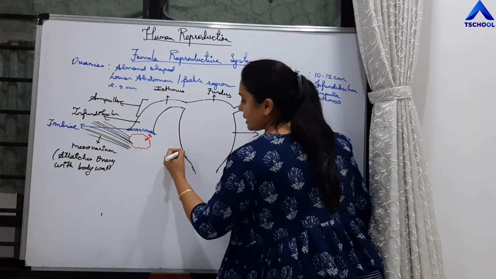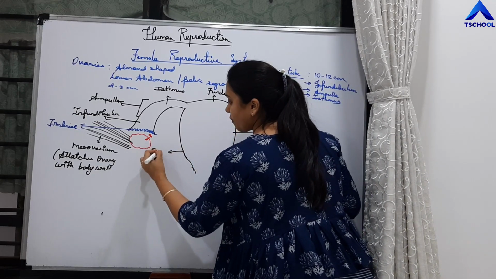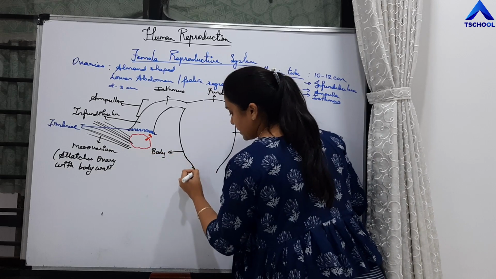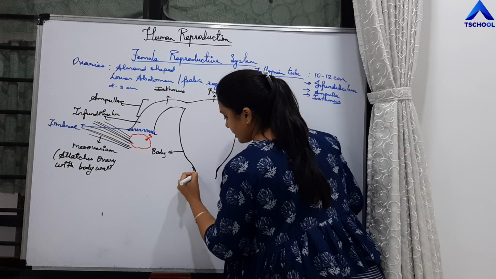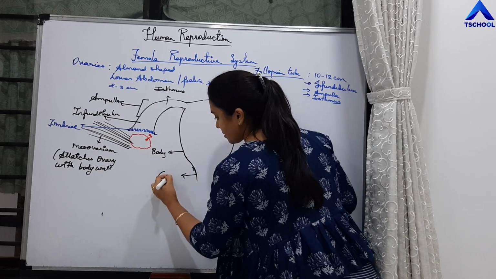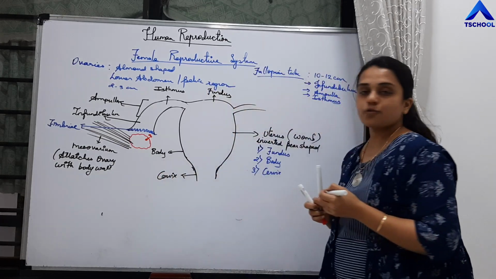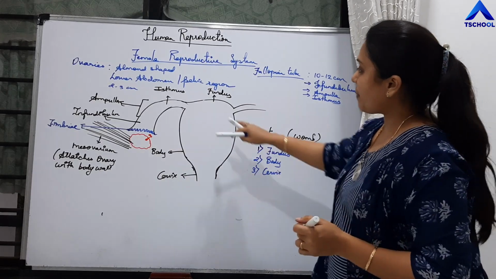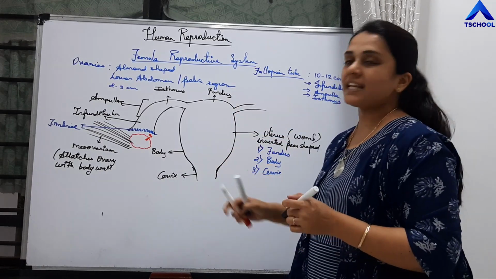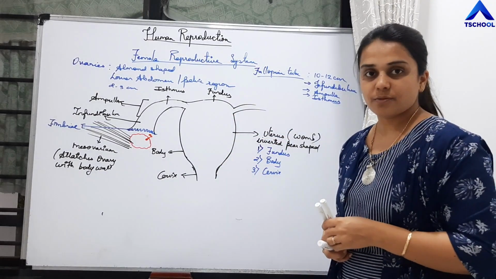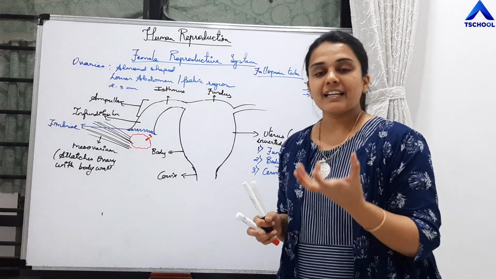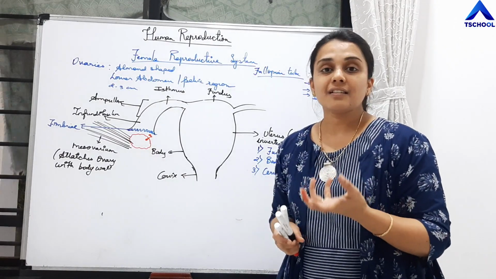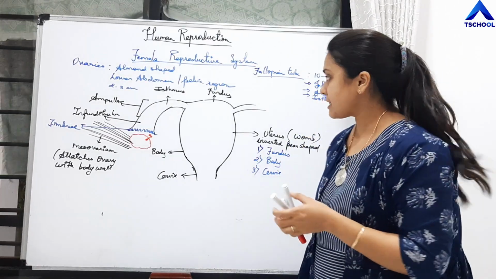This part is the body of uterus, and this narrow part is the cervix of uterus. So it is divided into three parts: fundus, body and cervix. This much is clear. Uterus is also called the womb. It is conceiving the fetus at the time of pregnancy, right?